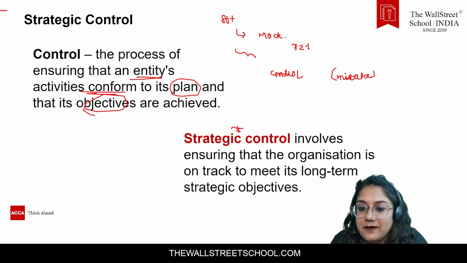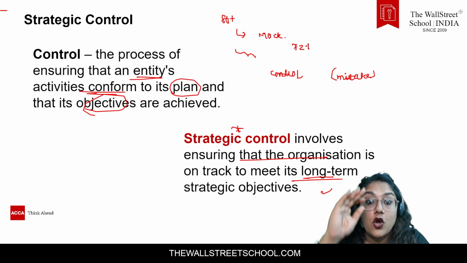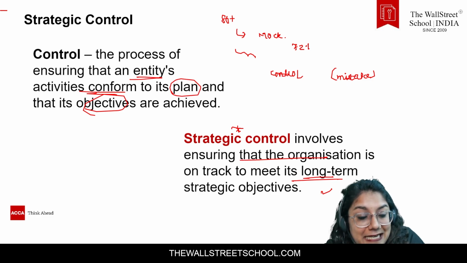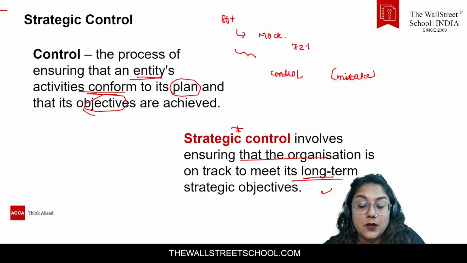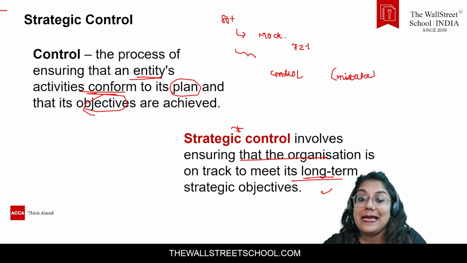Strategic control involves ensuring the organization is on track to meet the long-term objectives it has set. Because we know that when the word strategy comes into the picture, it's not a day-to-day plan or a one-day, two-day plan. No, guys. Strategy means you're planning for the long term, so you have to keep an eye on the long term too. We have to design a situation in such a way that whatever we are going to achieve in the long run can also be clearly accepted.